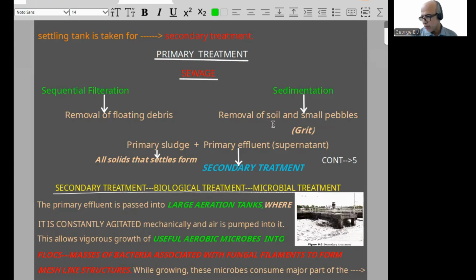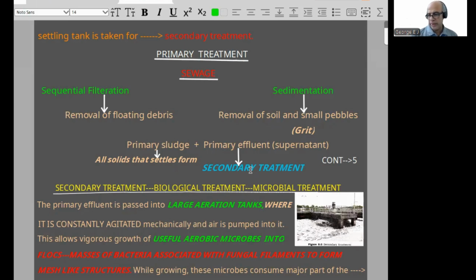Then sedimentation, removal of soil and small pebbles. Then primary sludge. Primary sludge means all solids that settle form primary sludge. And the solution part is called primary effluent, that is supernatant. And primary effluent is taken for secondary treatment. I think the idea is clear, easy for you.